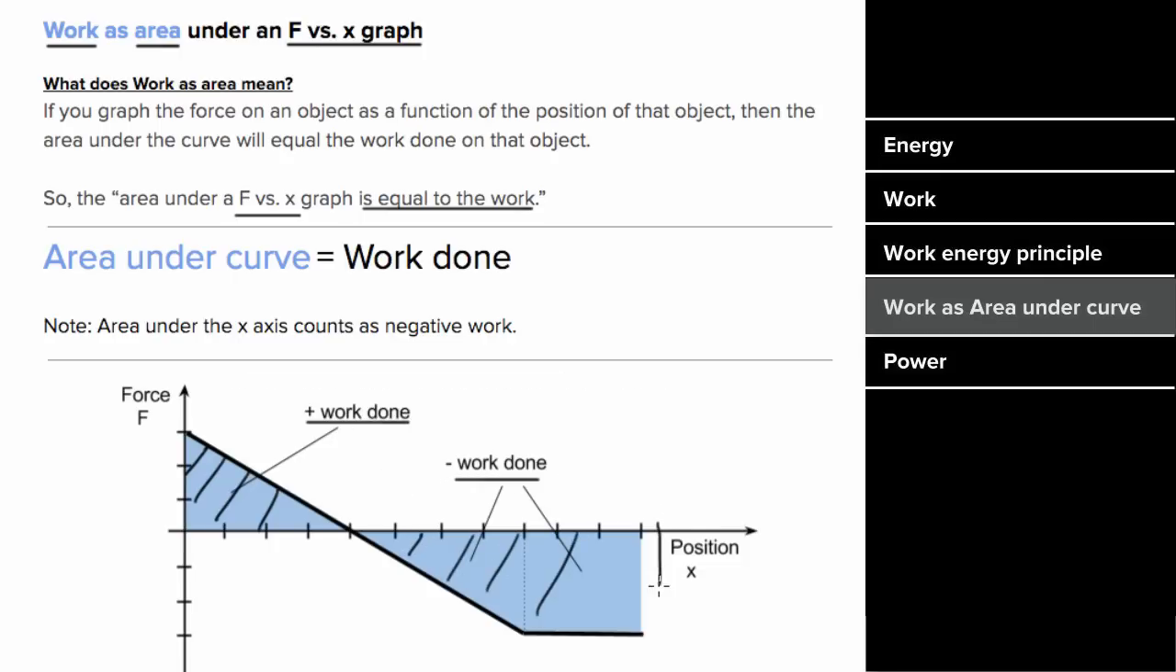And make sure the x-axis really is position. If you get a force versus time graph, the area is impulse, not work. So what would an example of work as area look like?